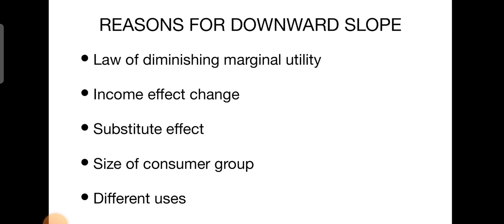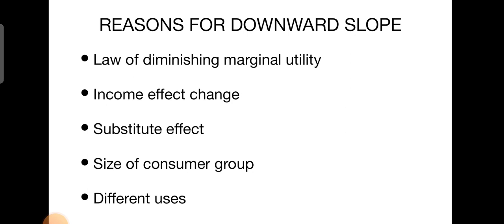And the next one is the substitution effect. That means it refers to the substitution of one commodity for the other when one becomes relatively cheaper due to the change in relative prices. Example, petrol substituted with diesel or CNG, right? When one of the prices increases, the other price decreases.